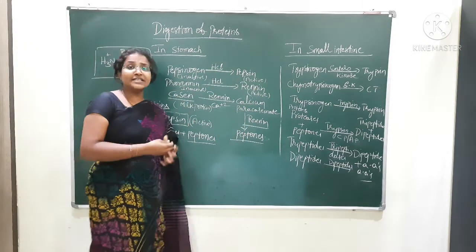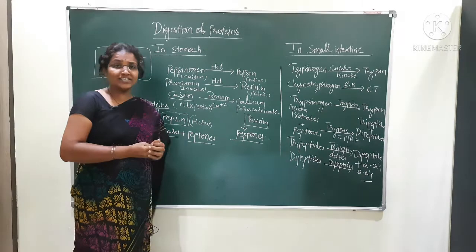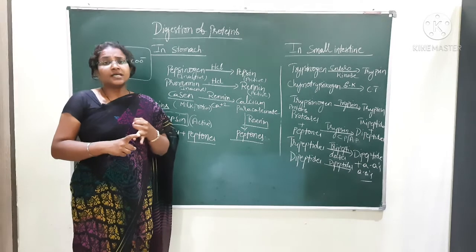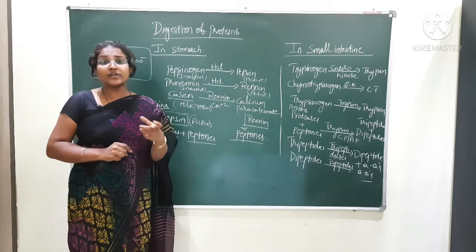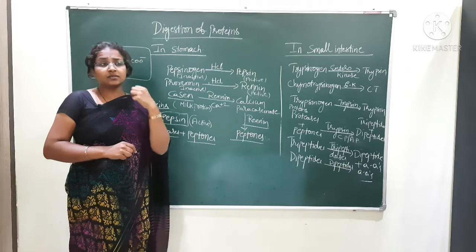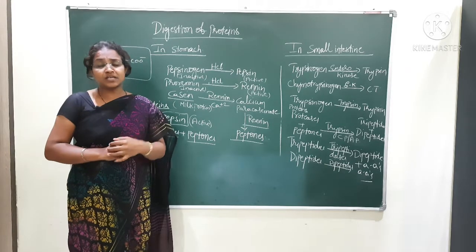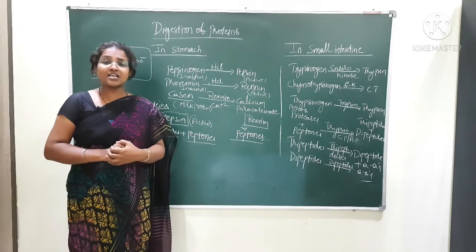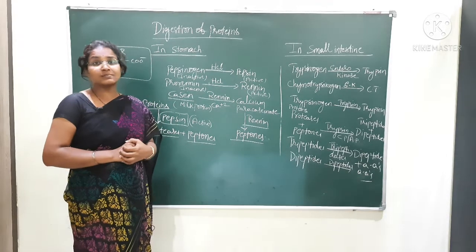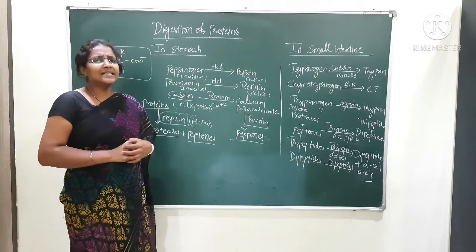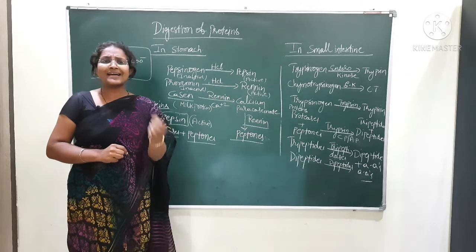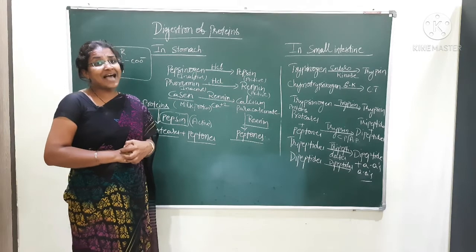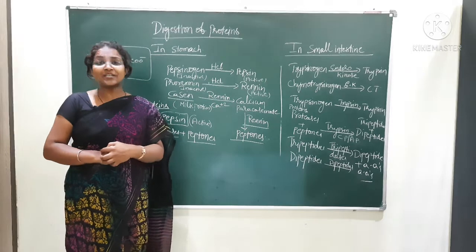And if you go to the intestine, digestion of proteins in the small intestine. Here there are trypsinogen and chymotrypsinogen, different types of enzymes in the intestine. The liver produces the bile juice, and the pancreas produces different enzymes: carboxypeptidases, aminopeptidases, trypsinogen, chymotrypsinogen. These are all the enzymes produced by the pancreas. The pancreatic juice contains these enzymes, which act on proteins and convert them into amino acids.